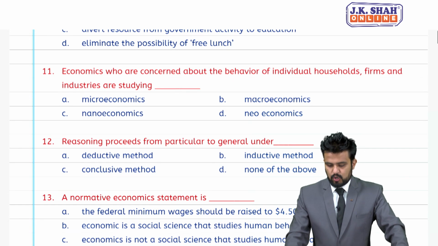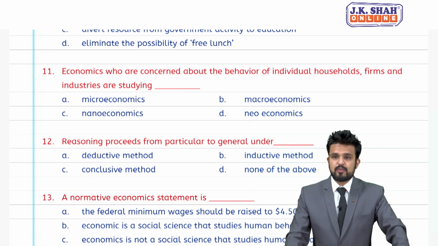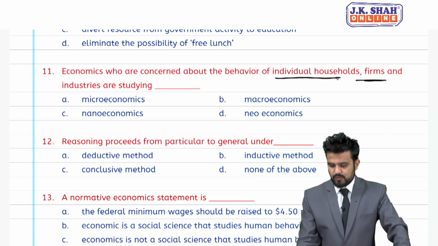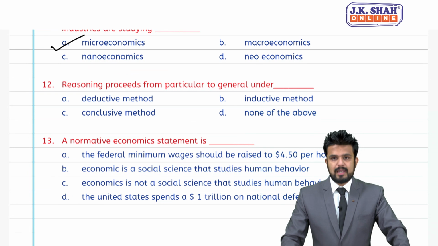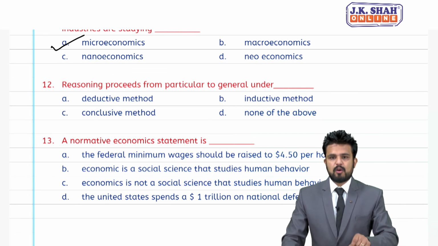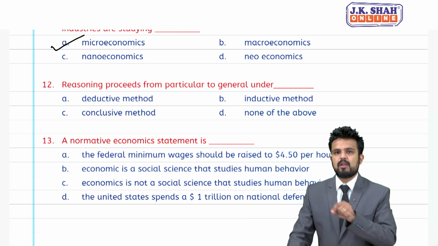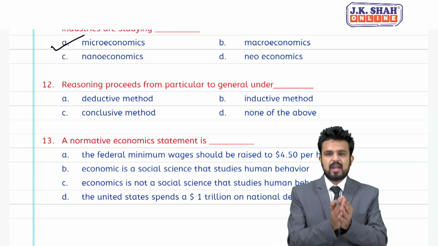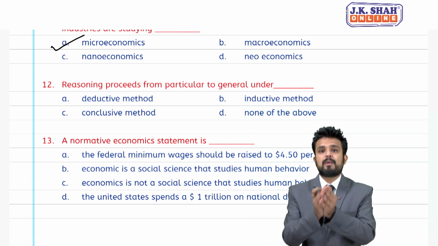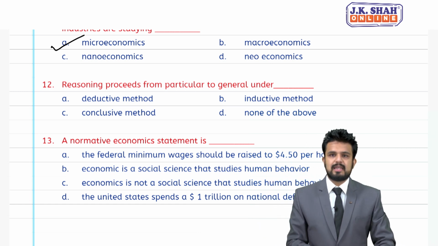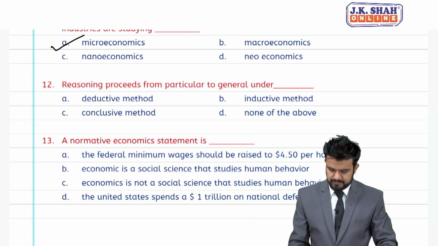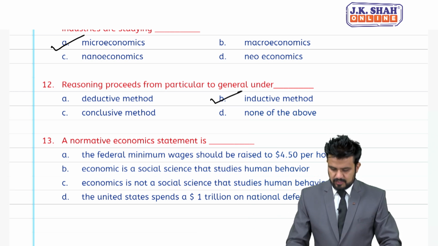MCQ number 11. Economists who are concerned about the behavior of individual households, firms and industries are studying individual households, firms. We are talking about microeconomics. MCQ number 12. Reasoning proceeds from particular to general, students. So, we have done this. General to particular was deductive, but particular to general is inductive method. So, B is the right answer.